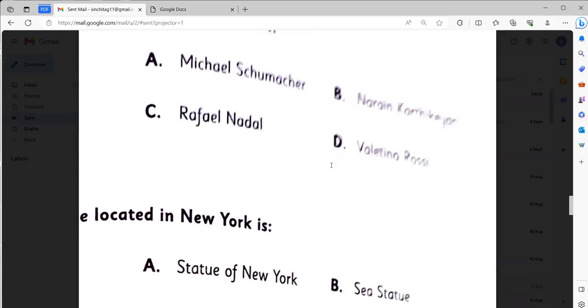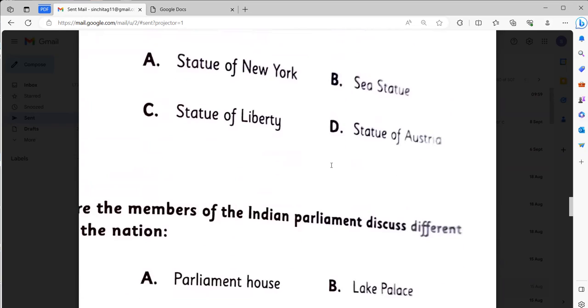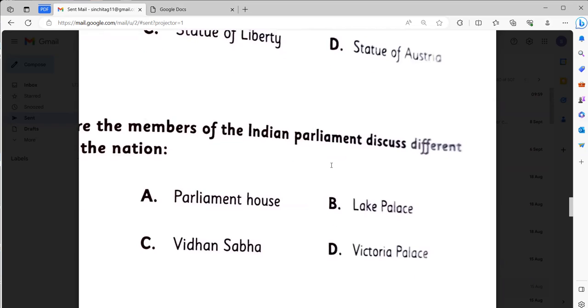The great statue located in New York is Statue of Liberty. The house where the members of Indian Parliament discuss different emerging topics of the nation.